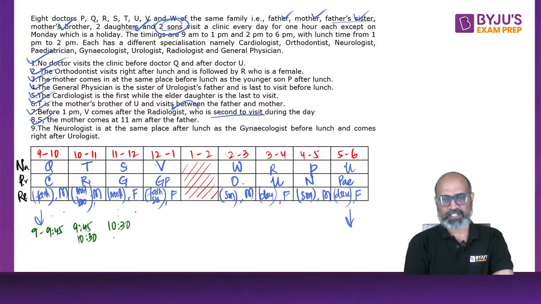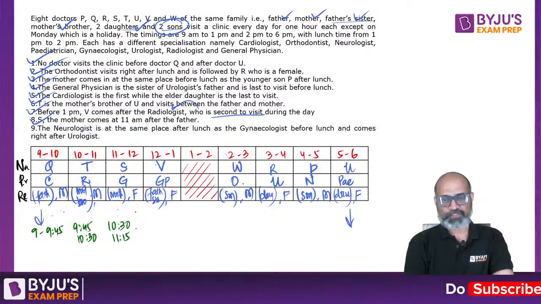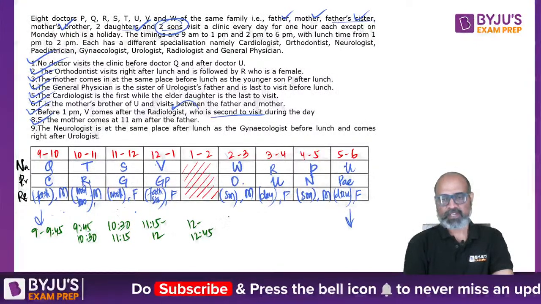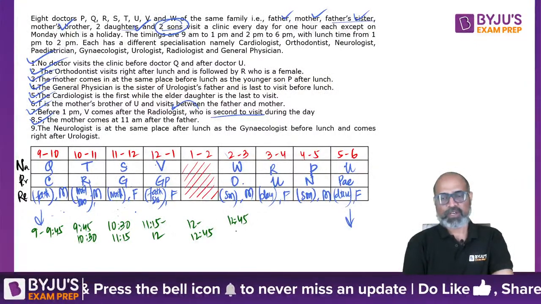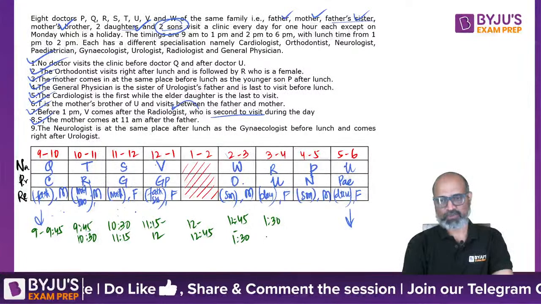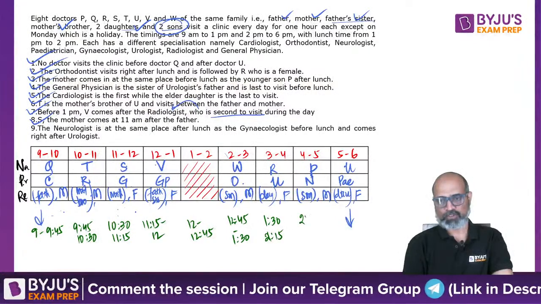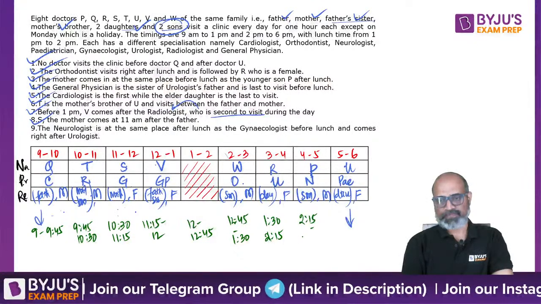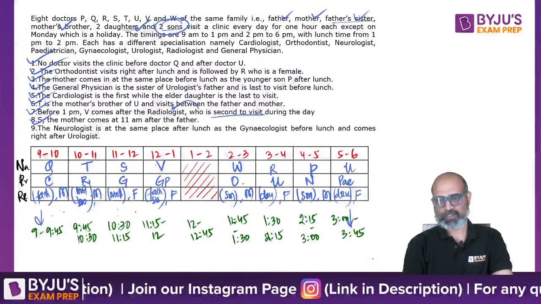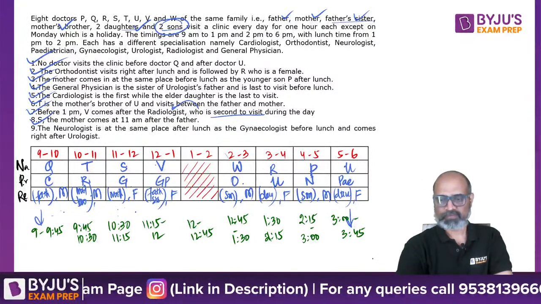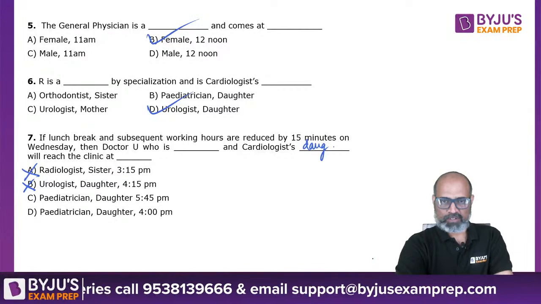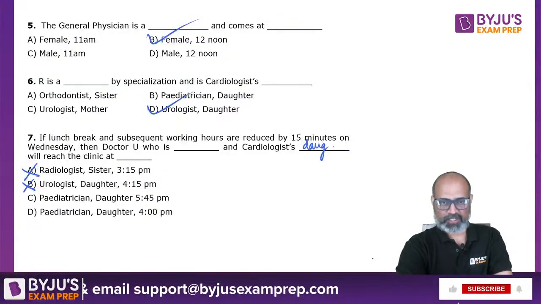It's going to be 10:30 to 11:15, then 11:15 to 12, then 12 to 12:45, then 12:45 to 1:30, then 1:30 to 2:15, then 2:15 to 3, and then 3 to 3:45. Do we have a 3:45? U is going to reach at 3. It says 4.